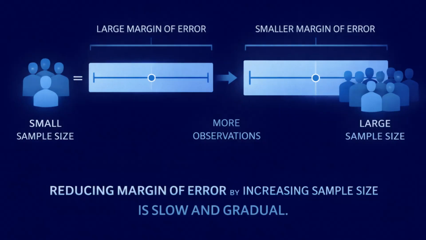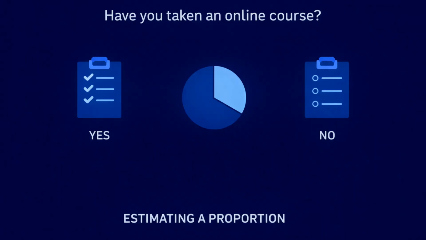It is also important to understand how sample size works. Increasing sample size reduces uncertainty, but it does so slowly. Doubling the sample size does not cut the margin of error in half. To make a noticeable reduction in margin of error, you usually need a much larger sample. This is why confidence intervals do not shrink dramatically when you only add a small number of observations. Now let's look at a detailed example using a proportion.